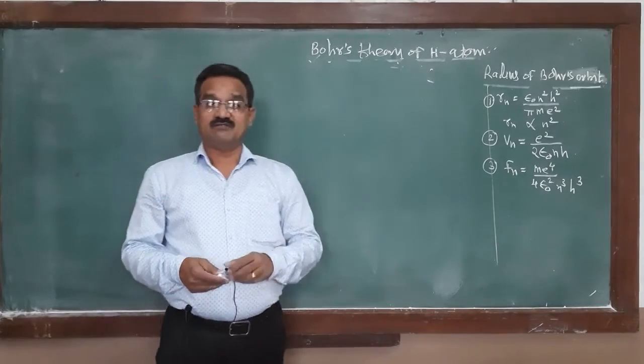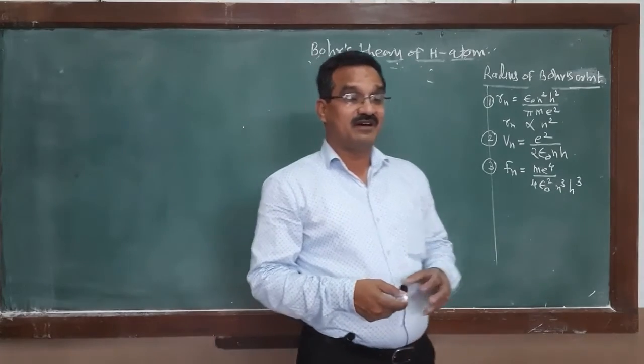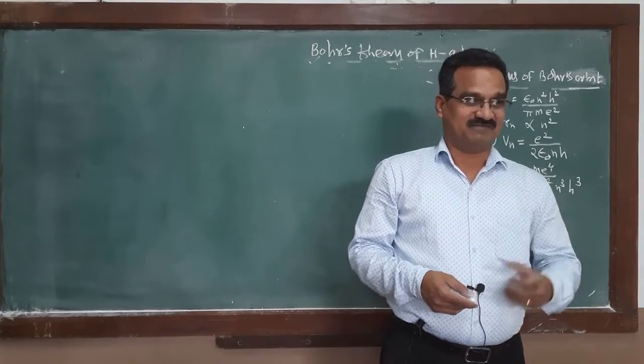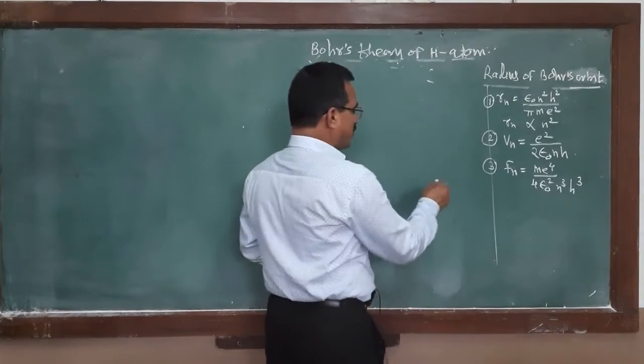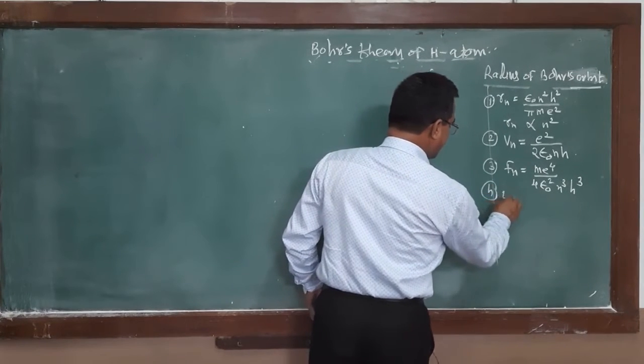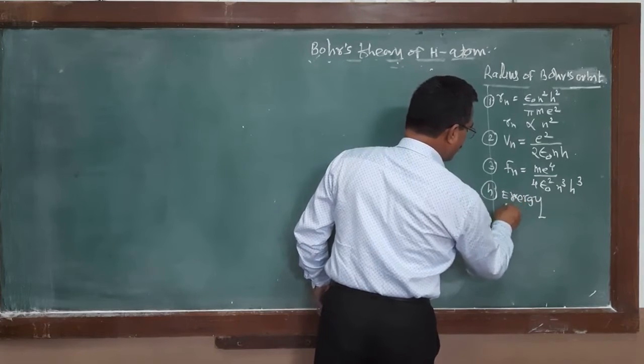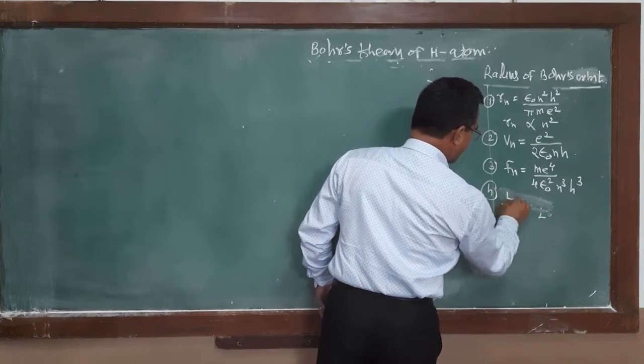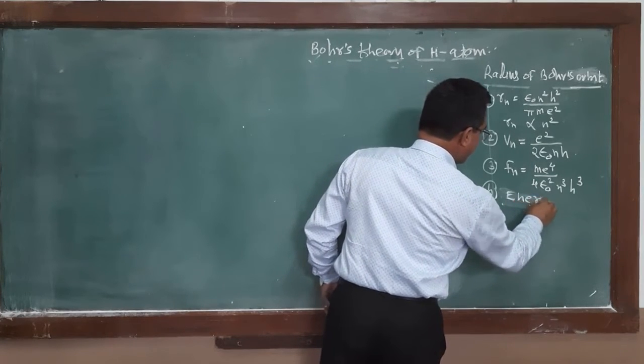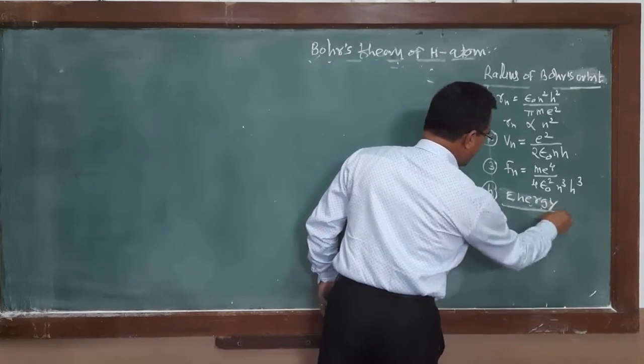The second point, what about the energy of the electron? The next point, you remember the energy of the electron in the Bohr orbit.